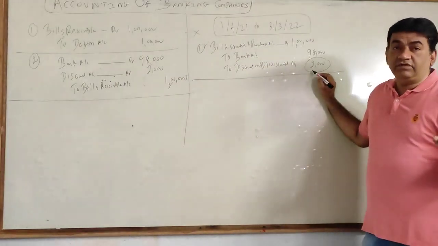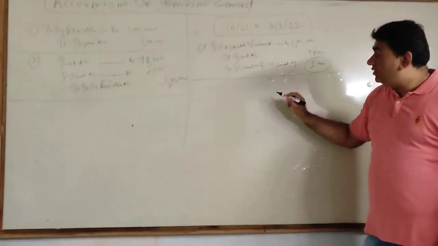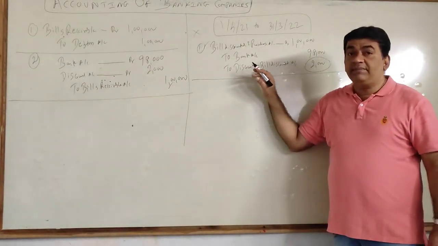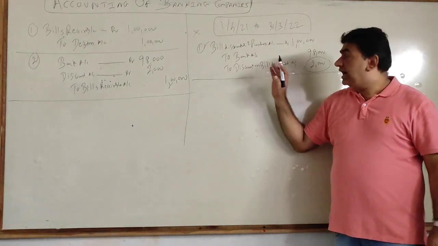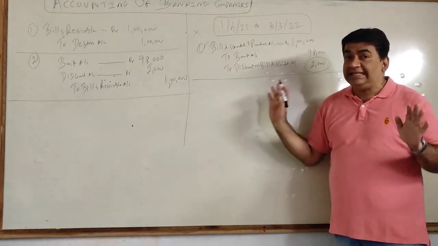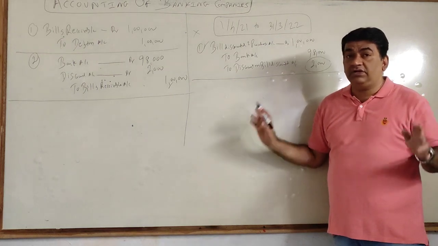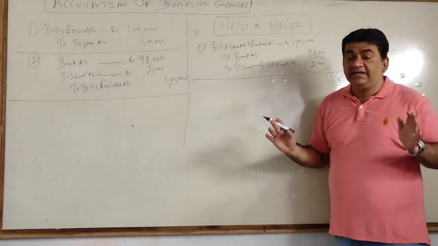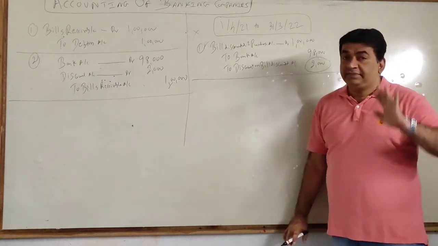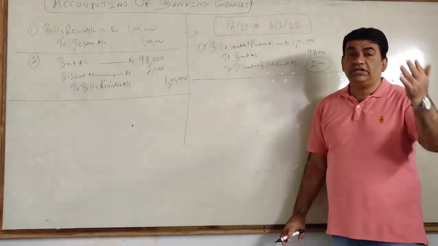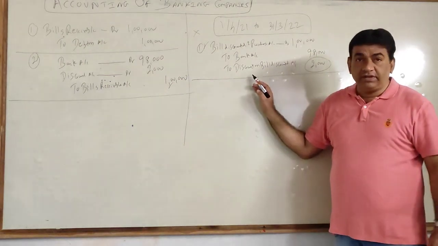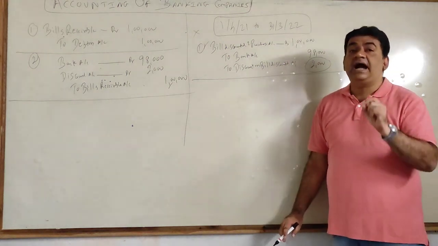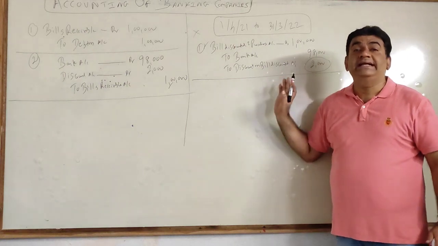I received this income of 2000. Now, after the year gets over, the income which appears in my discount account will be that which is for the current year. If something is not for the current year, I will remove it from here.